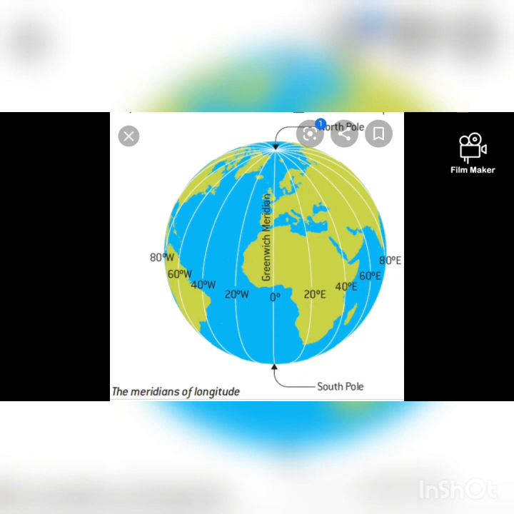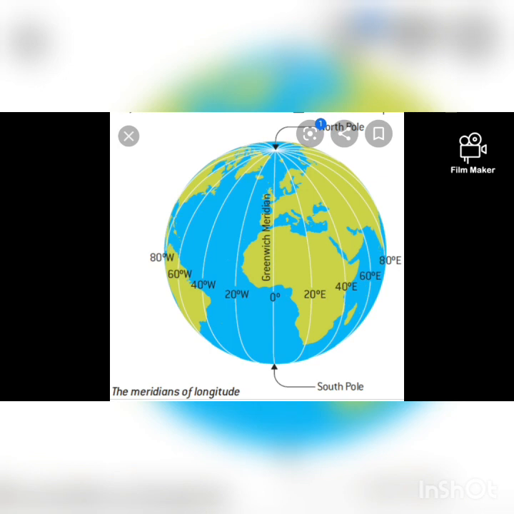So up to now we discussed latitude. Now we are starting to discuss longitude. Longitude lines are also called meridians. All meridians are equal in length, unlike latitude lines, which are not equal. All meridians run from the North Pole to the South Pole. One particular meridian had to be chosen as a reference line, and that reference line is called the Greenwich meridian line.